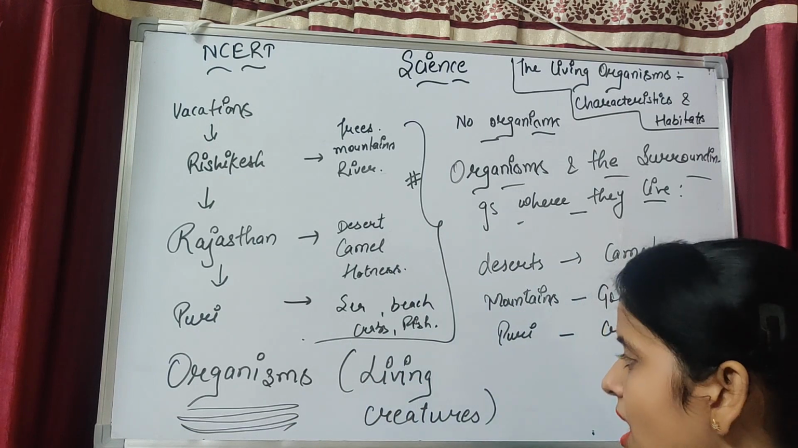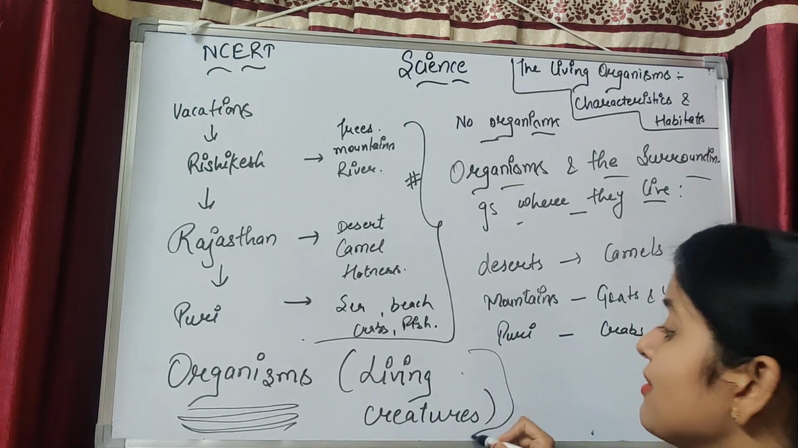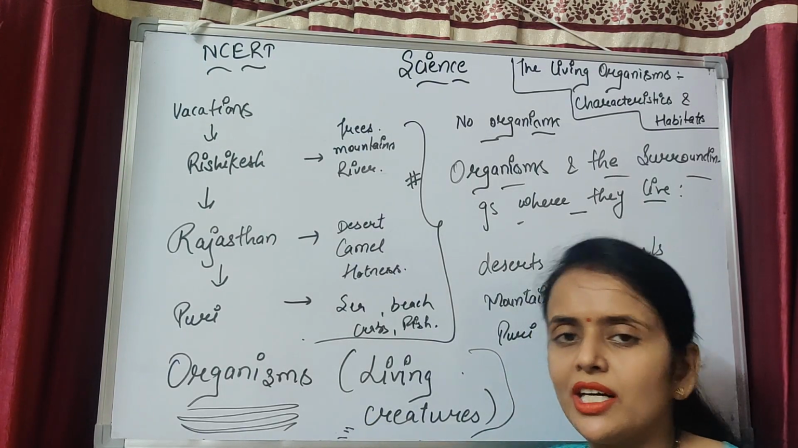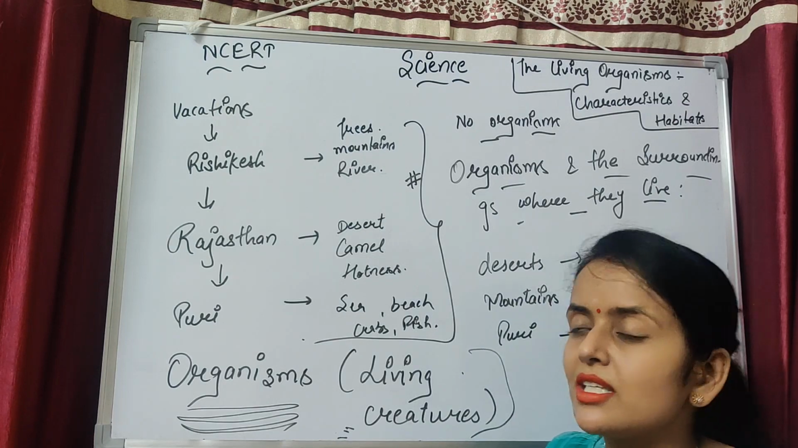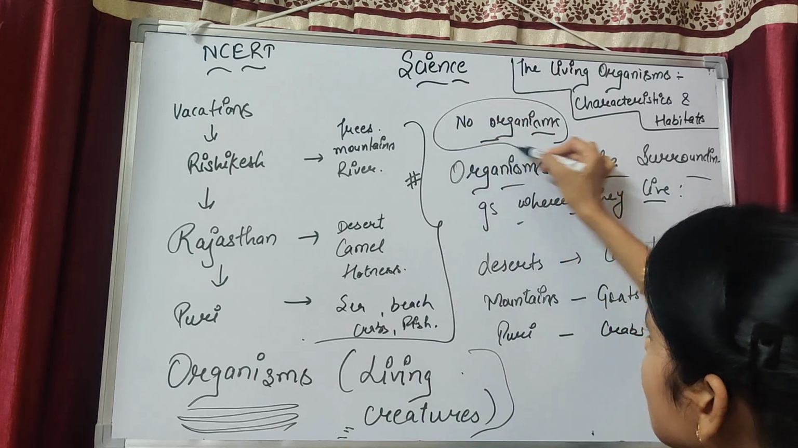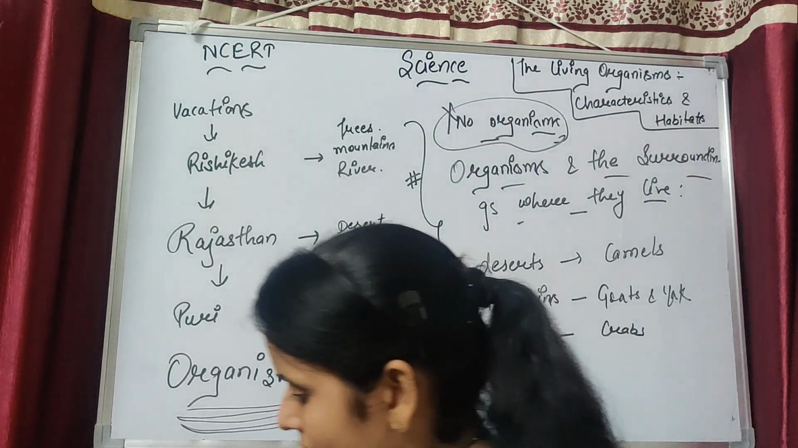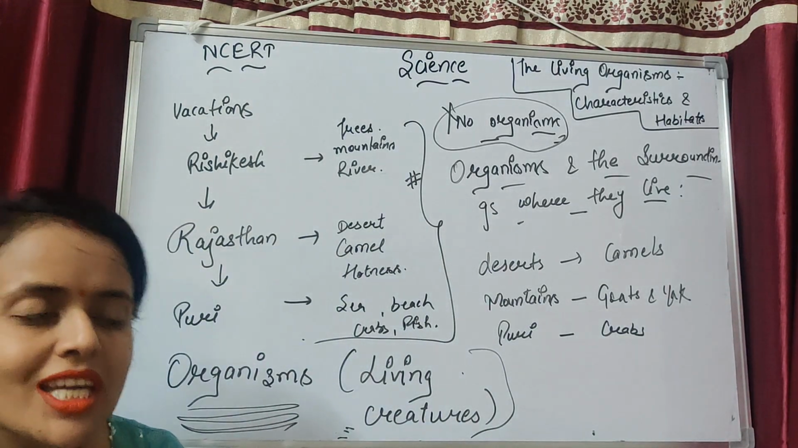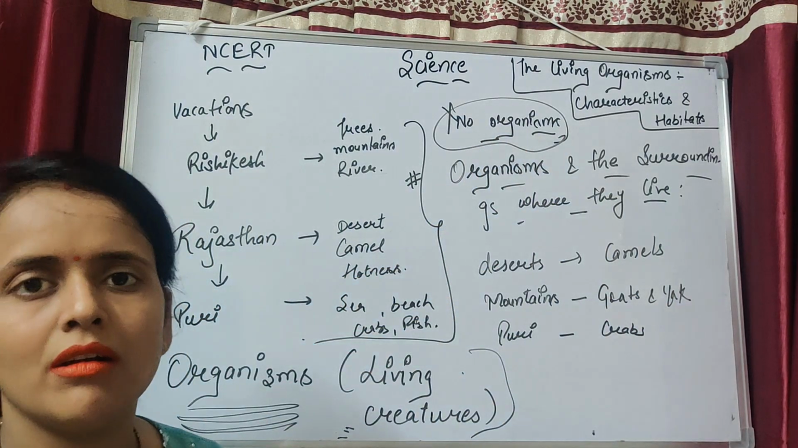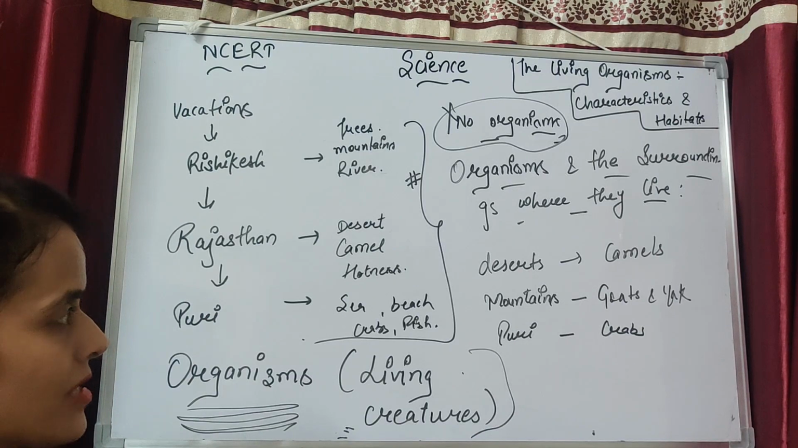What is an organism? A living creature. Organism is a living creature. It is present in each and every place in the world. Okay. So is there any place where there is no organism? No. There is no place where there is no living organism, or you can say living creature. So each and every place contains living organisms. I think in the whole world there is no place where no organism is present.